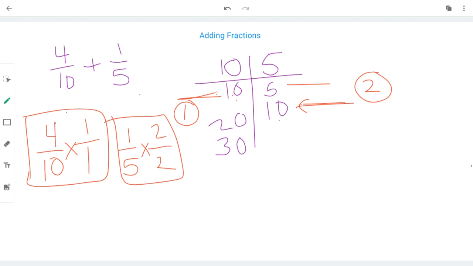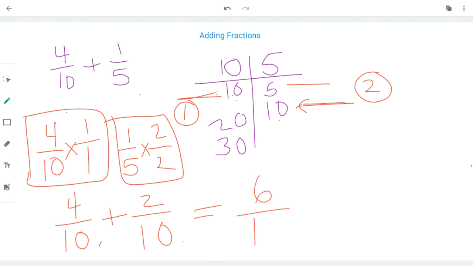So 4 times 1 is 4. 10 times 1 is 10. Plus 1 times 2 is 2. 5 times 2 is 10. Perfect. This is the best place to be. Both fractions have the same last name, 4/10 and 2/10. Well, what's 4/10 plus 2 more tenths? The answer is 6/10.